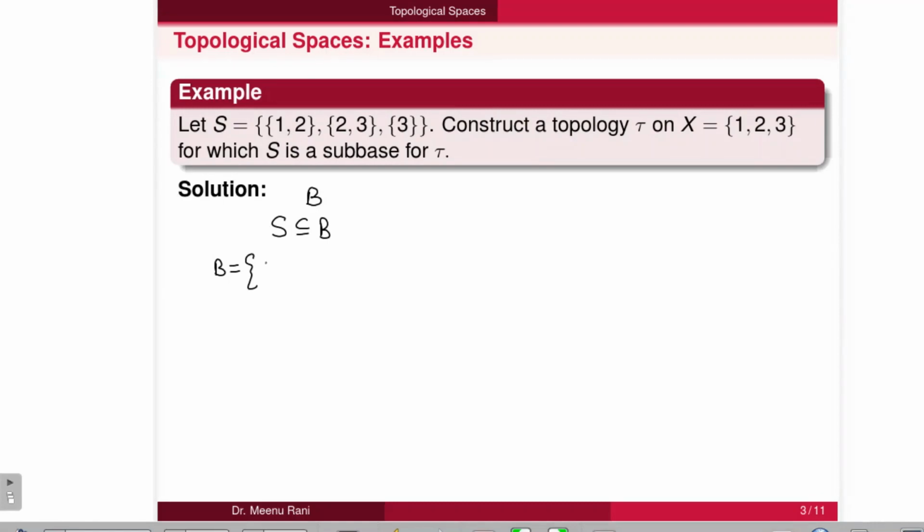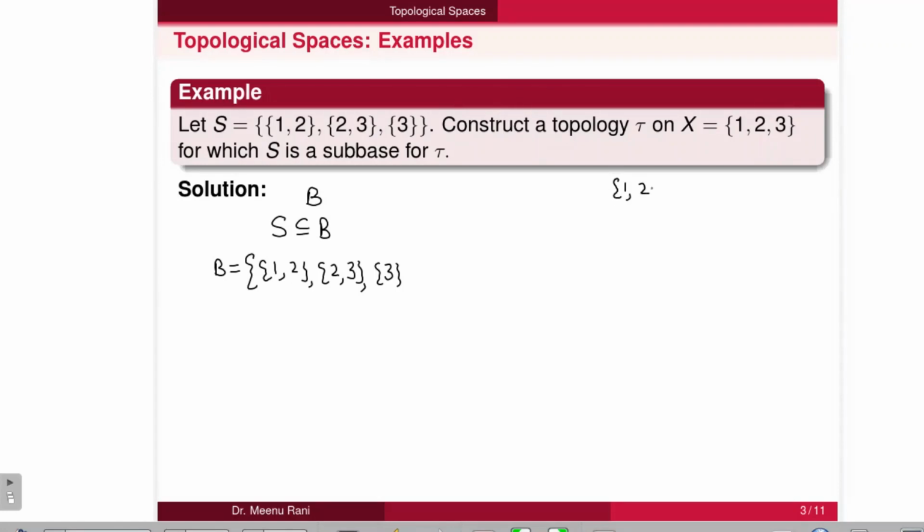Here {1,2}, {2,3}, {3}. These members can be obtained by taking intersection with itself, and there are other intersections also.